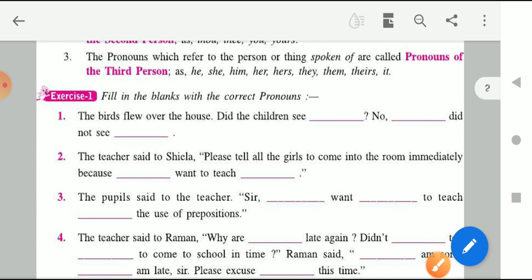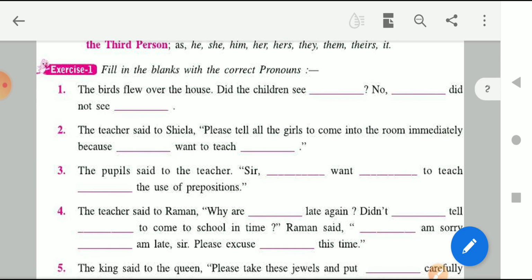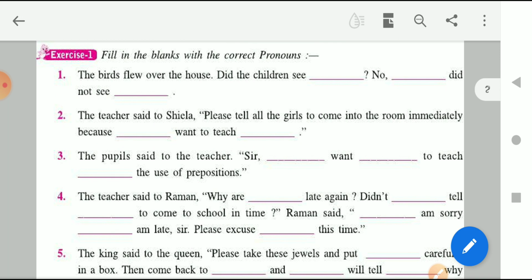Now children, you can see it in your books. I hope that all of you have books at your home. So in your book you have exercise number one, which is basically to fill in the pronouns. I hope that you can do it by yourself. I want you to do it by yourself, and if you have any question, like what is the answer of this section, you can ask me. For your convenience, I am going to tell you the answer of the first part, which is: the birds flew over the house.